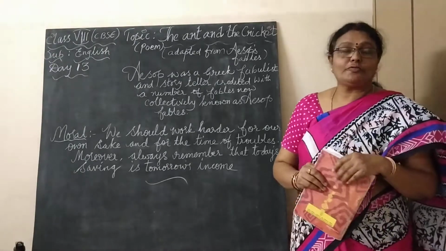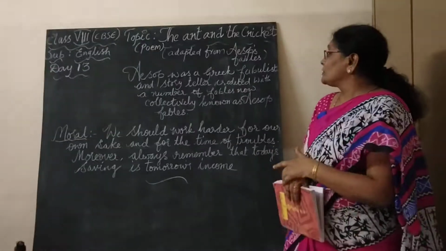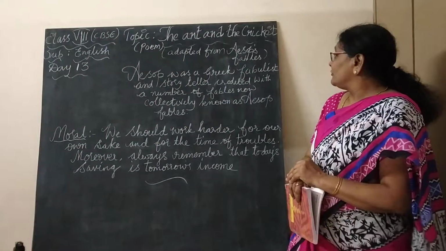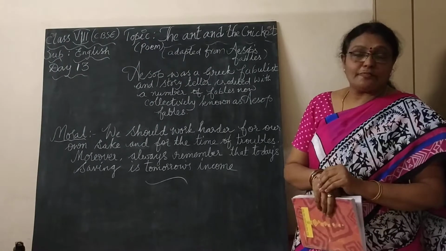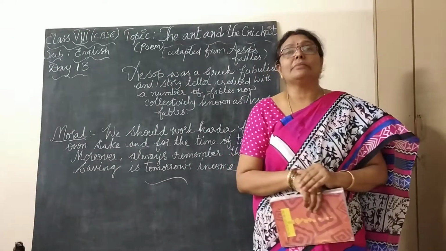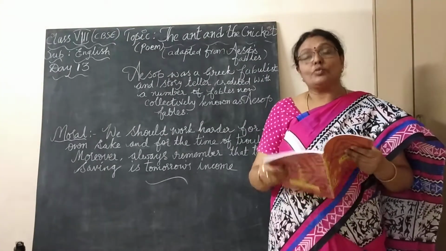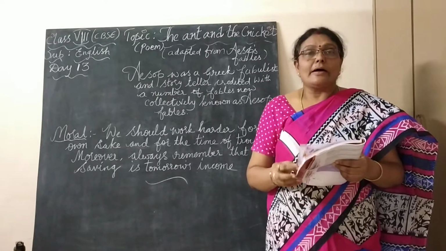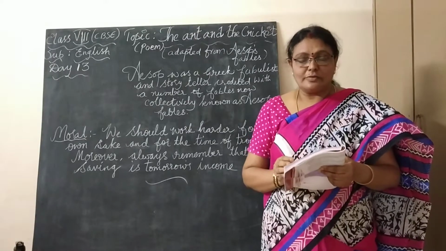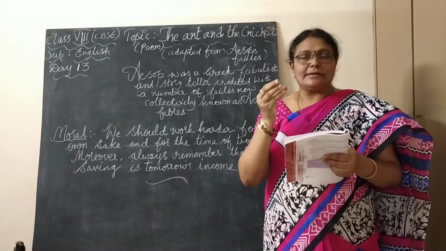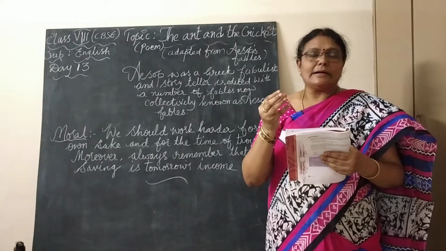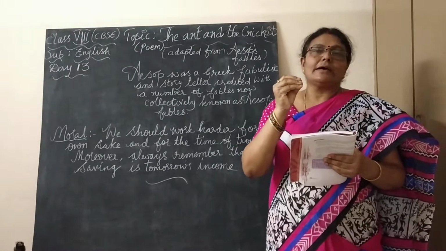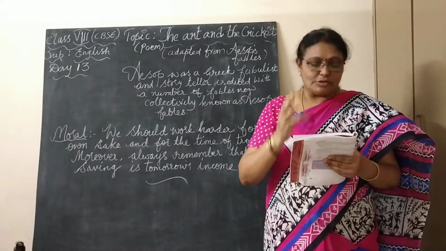Here, first of all, you must know what is Aesop. Aesop was a Greek fabulist and storyteller, credited with a number of fables now collectively known as Aesop's fables. And you must know what is a fable. A fable is a story that consists of animal characters and that conveys a message also. So the poet writes the poem, he keeps the animals as characters, and from the animal characters, he just conveys a moral to us.